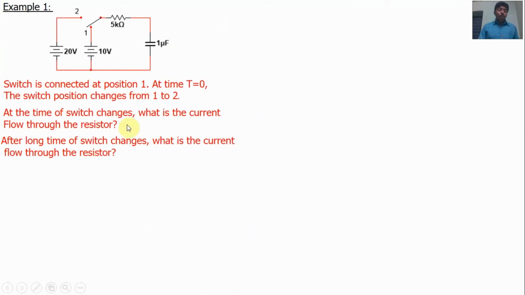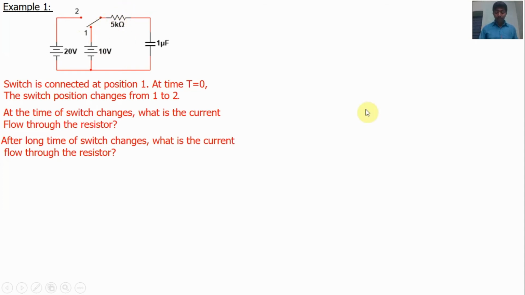Switch is connected at position 1. At the time t is equal to 0, the switch position changes from 1 to 2. At the time of switch changes, what is the current flow through the 5 kilo ohm resistors? After long time of switch changes, what is the current flow through the resistors?